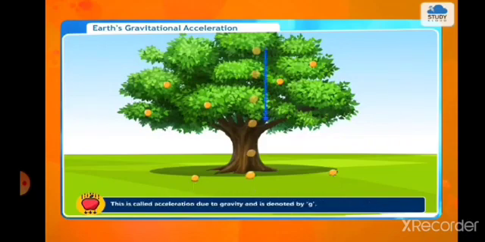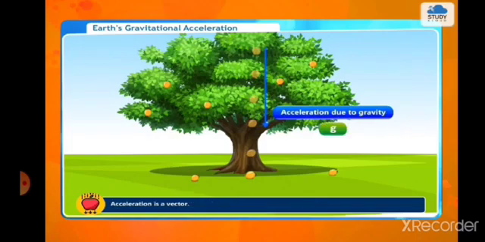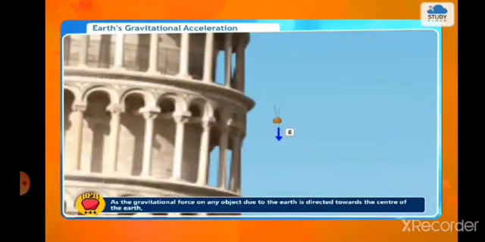Acceleration is a vector, as the gravitational force on any object due to the Earth is directed towards the center of the Earth. The direction of the acceleration due to gravity is also directed towards the center of the Earth, that is vertically downwards.